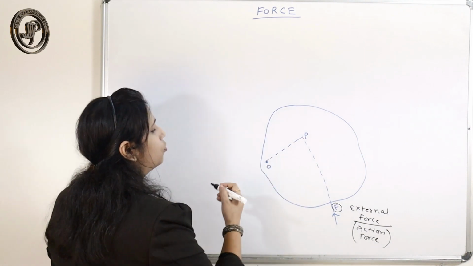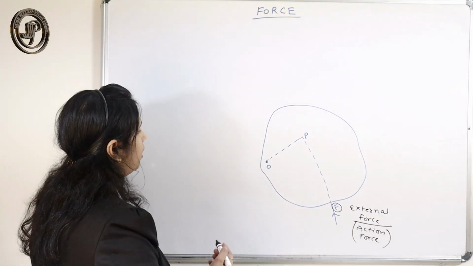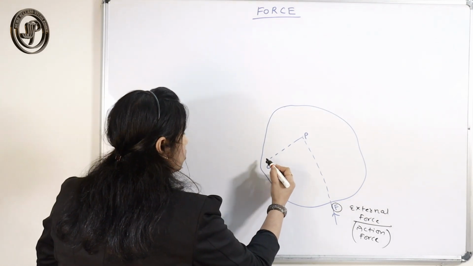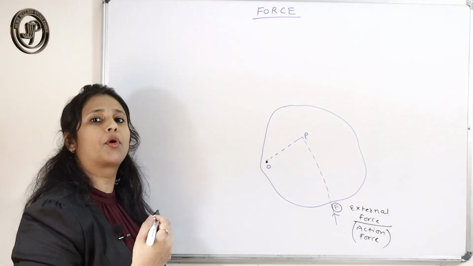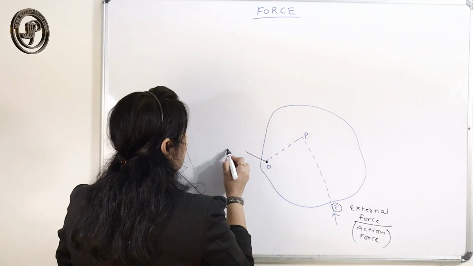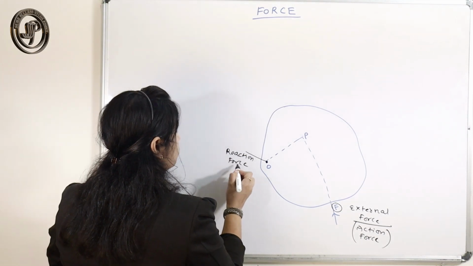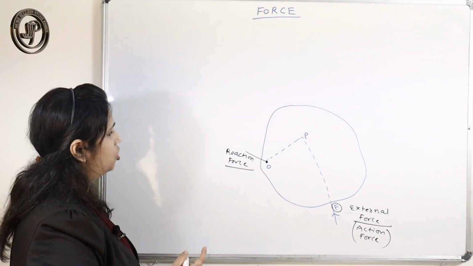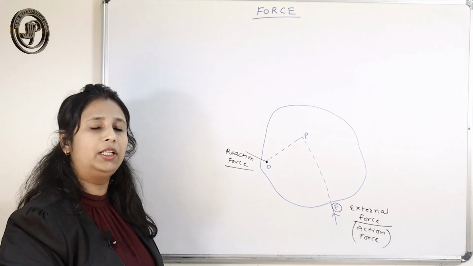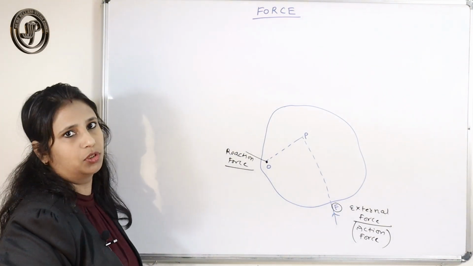When you apply the force on this body, then this pivoted point also produces a reaction force, which is equal and opposite in magnitude to the external force applied.